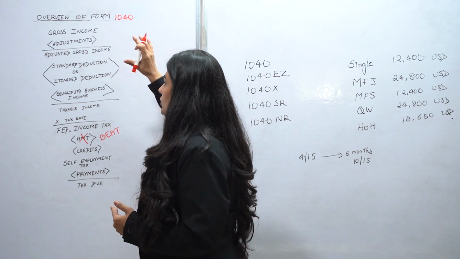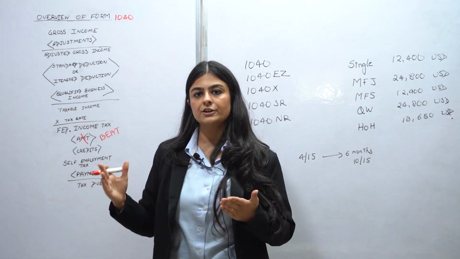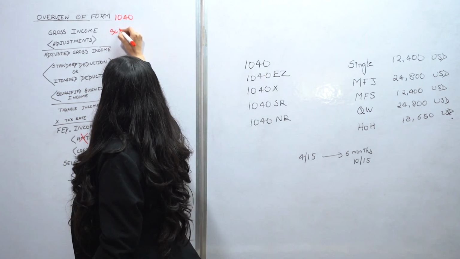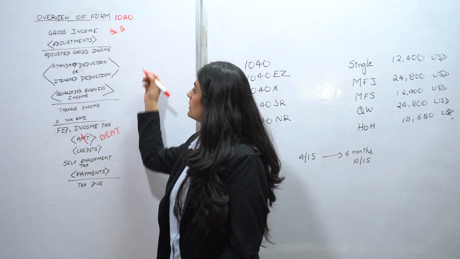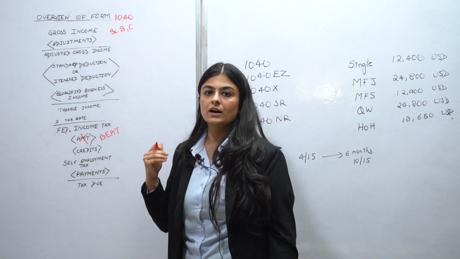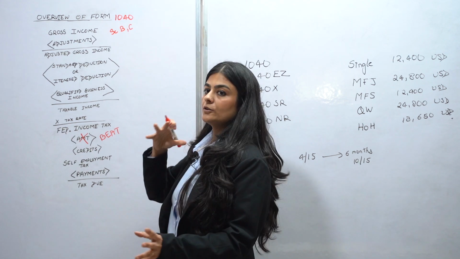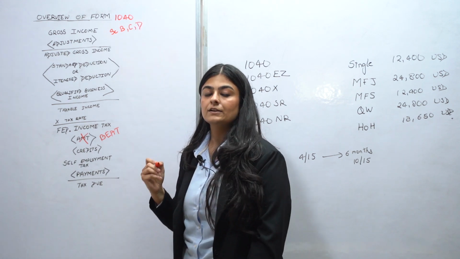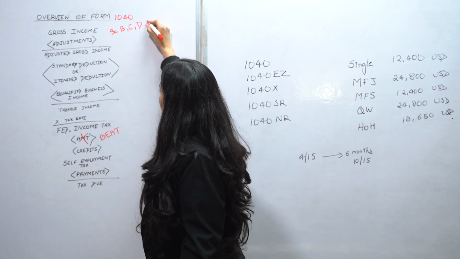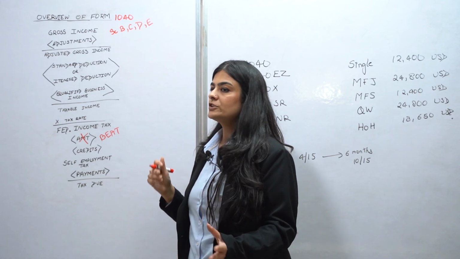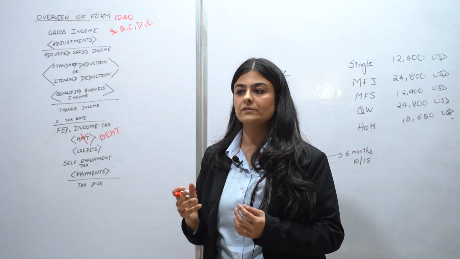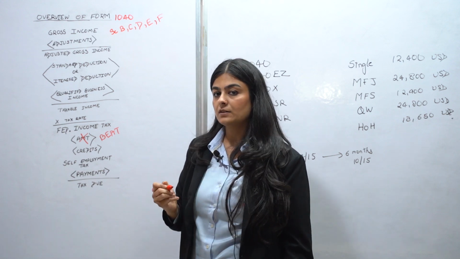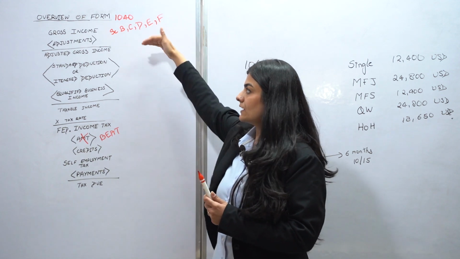Now, for example, the gross income form 1040 has several schedules for which you show each item of your gross income. So, for example, Schedule B shows your dividend income. Schedule C has any of your other business incomes that are coming through you in terms of your ordinary income. Schedule D has all the capital gains that you've earned during the year. Schedule E could be any other supplemental income, which as we discussed earlier, could be a passive income in terms of rent. Schedule F will show any farming income that the assessee has, which is again clubbed as a part